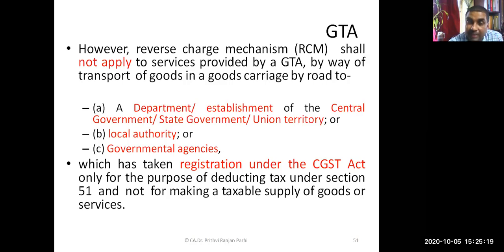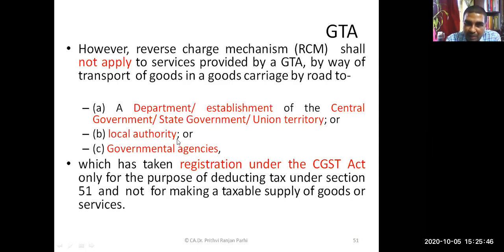One more condition relating to goods transport agency you have to remember: the reverse charge mechanism shall not apply to services provided by goods transport agency by way of transport of goods to these three parties: a department established by central government, state government, and union territory. If supplies are made to these departments, reverse charge mechanism is not applicable.